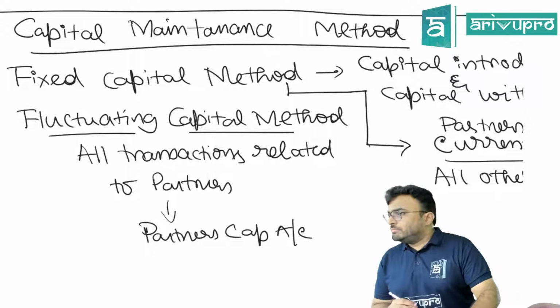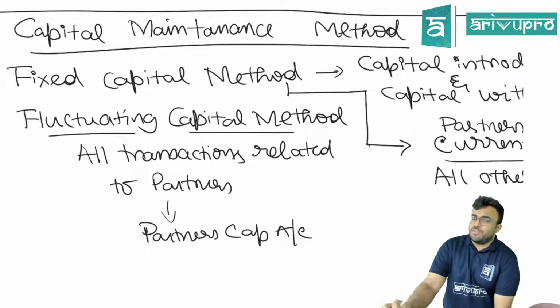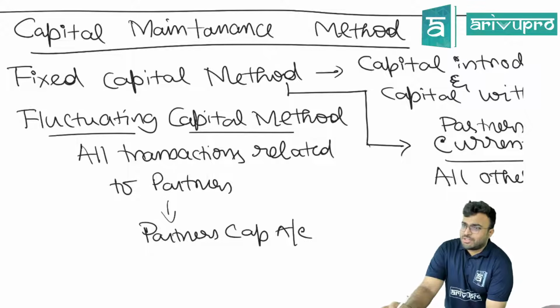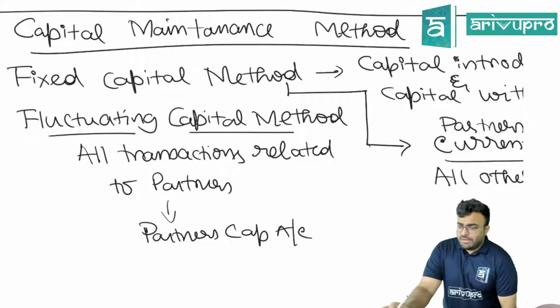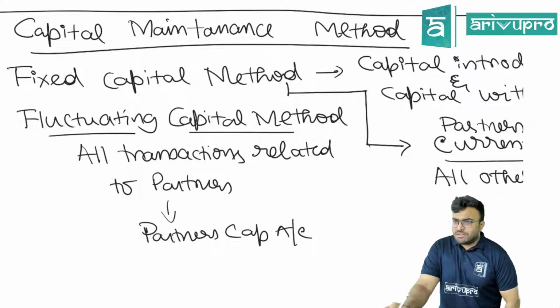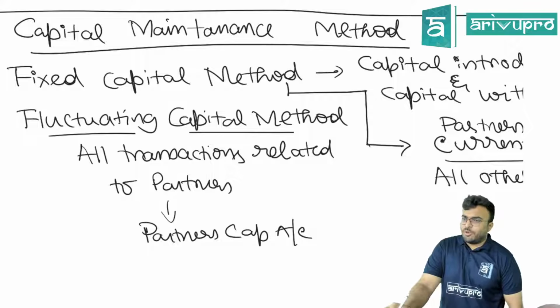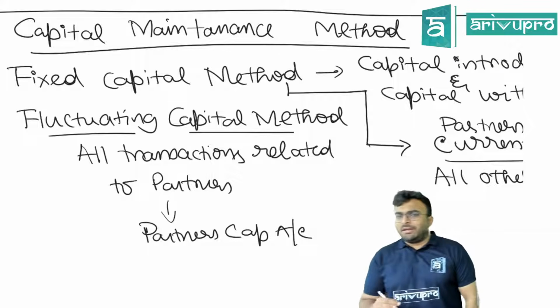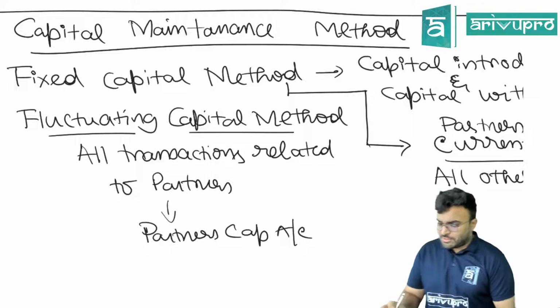Now, one more from the basics, a couple more concepts are there. One is interest on drawings. Interest on capital we just discussed. Those are the two topics: interest on drawings and minimum guaranteed profit. Two things we have to discuss.